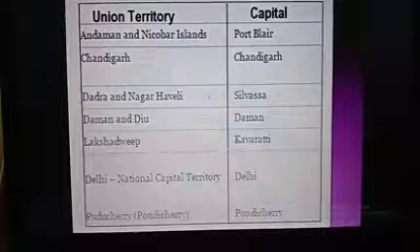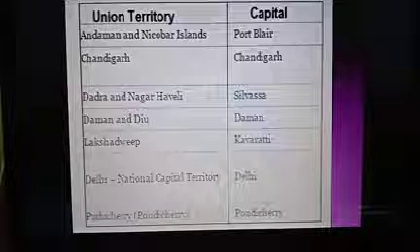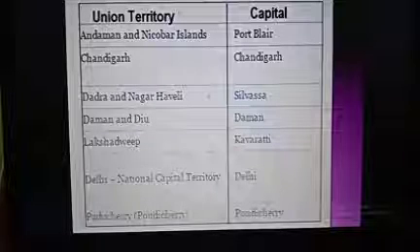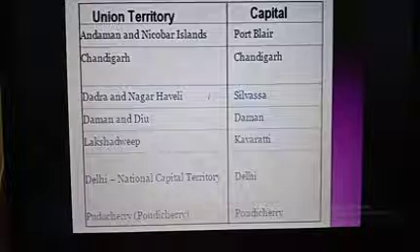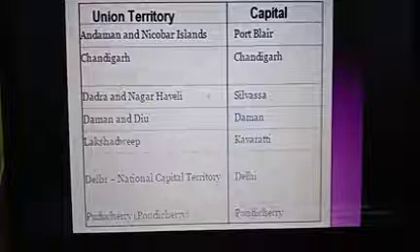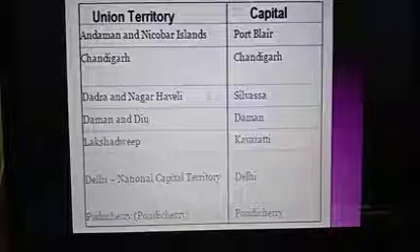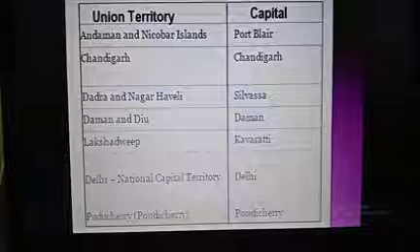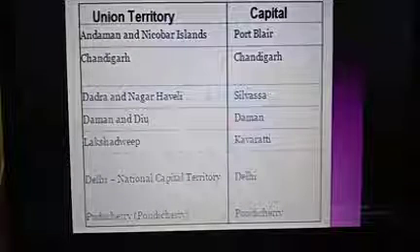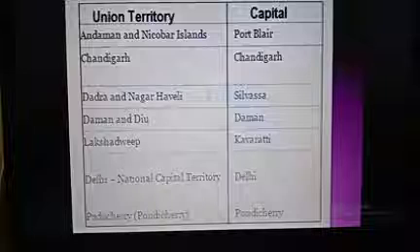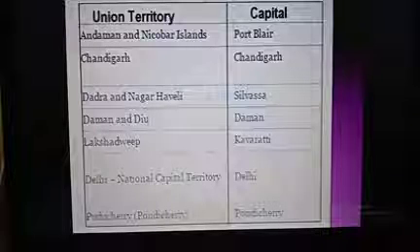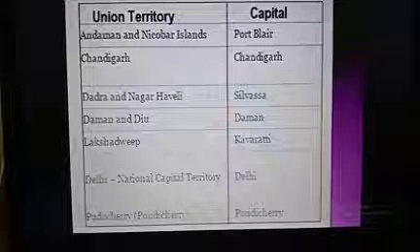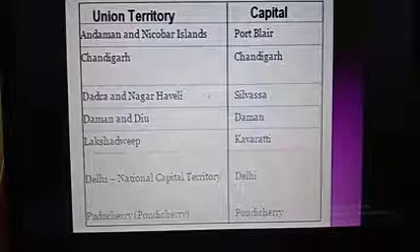Some of these union territories have their own legislature. Each union territory has a capital of its own or a main area of administration.